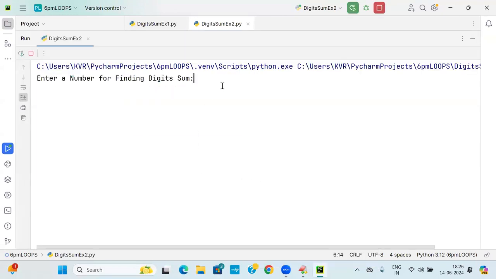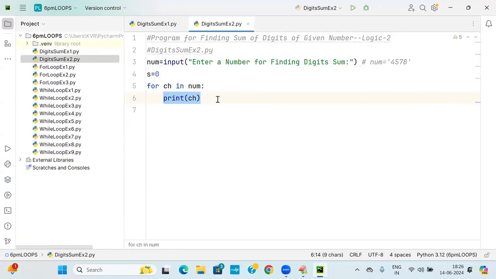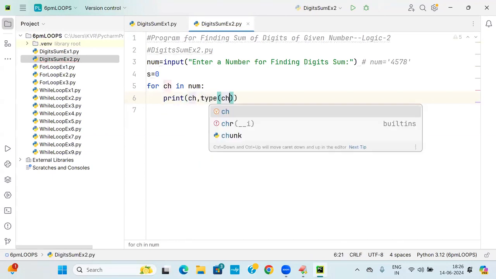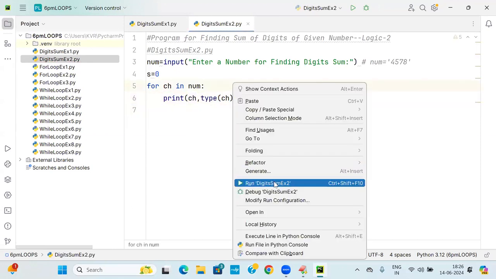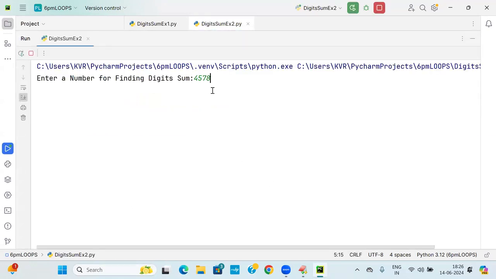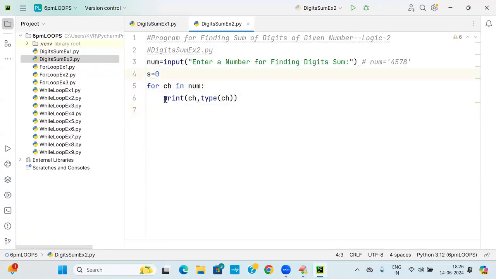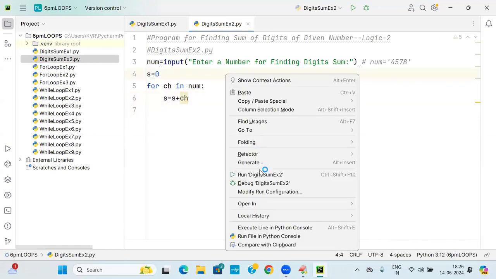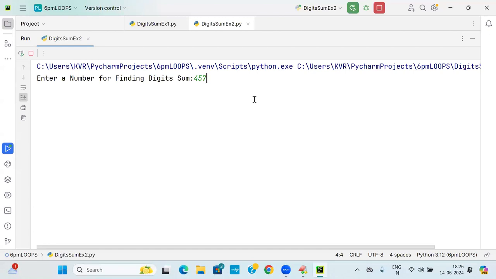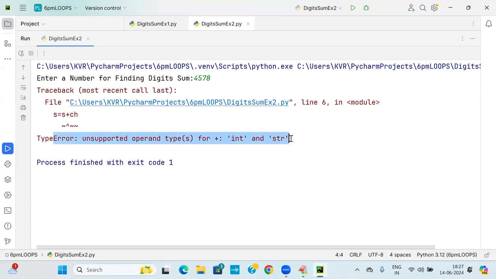You just observe it. Enter a number 4578. Am I getting the individual digits or not? That individual digit I am going to add to S. What is the type of CH? Try to run it. You are getting 4578. These are all STR. You cannot add to the numerical value. S is equal to S plus CH, a type error will come. It is going to give you error.